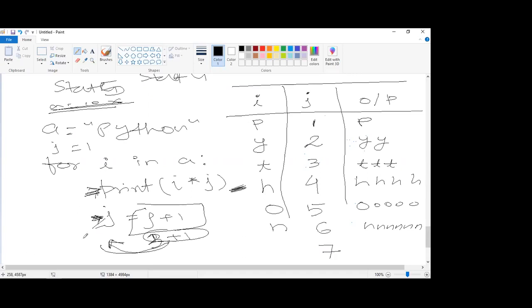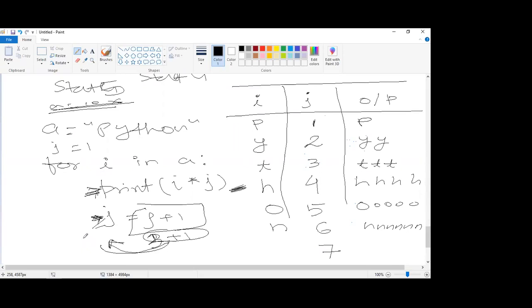Clear? How it is executed? Yes, clear. One more thing. Can I replace the I character with something else like X, Y, or do I have to write only I? You can take anything. These are all just variables. You can take anything. Yeah, I is a variable, you can declare it.